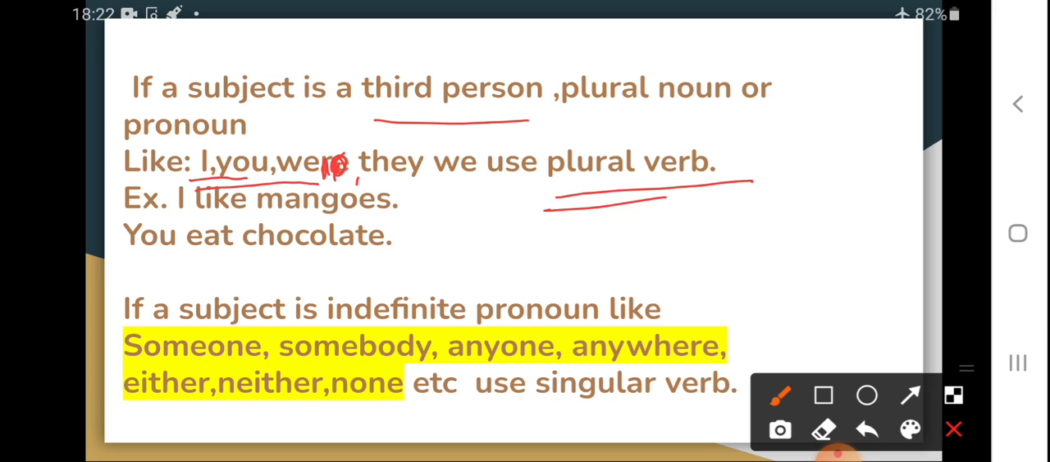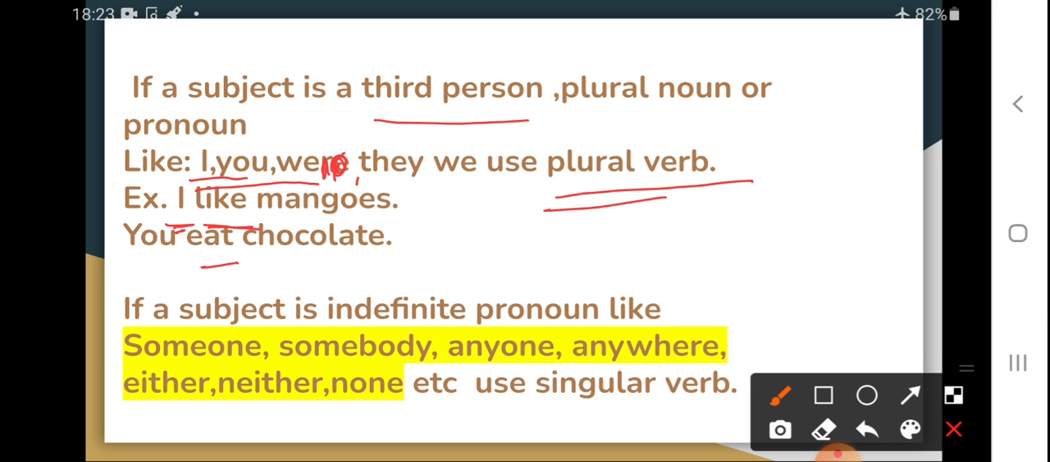For example, I like. I means although it is singular, but because it is a third person we consider it as plural and we provide a plural verb. I like mangoes. You eat chocolate. We never write I likes mango, you eats chocolate. That is wrong, okay?